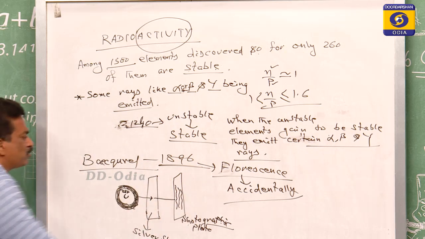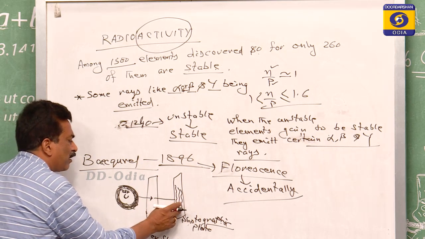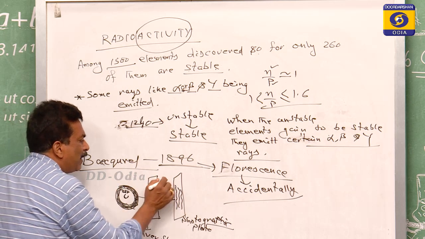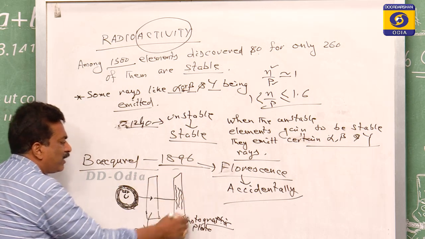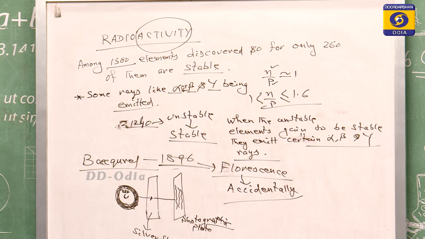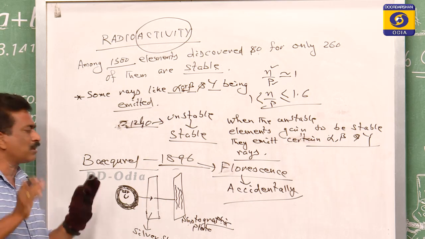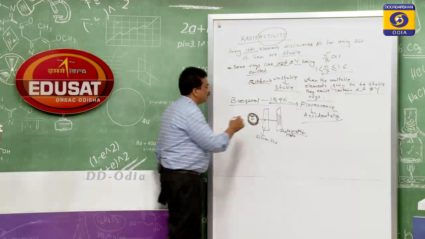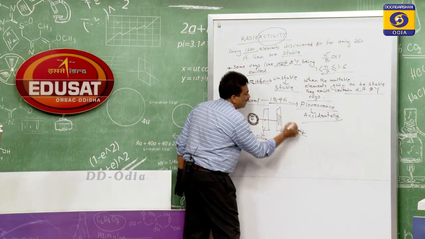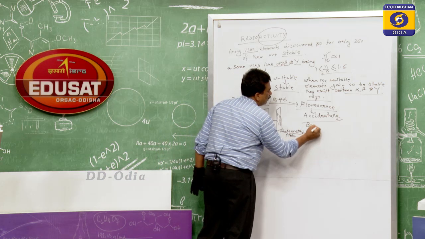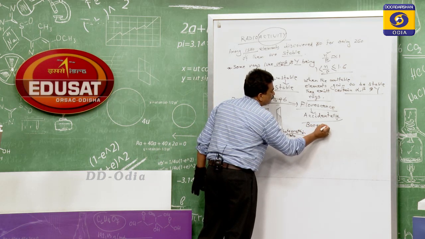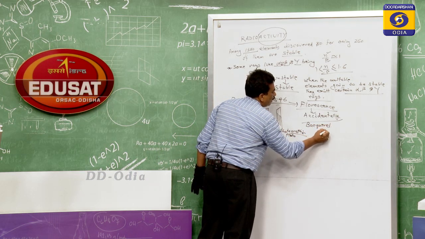In that photographic plate, some black spots were formed. When these black spots formed, it was thought that some ray must be affecting the photographic plate. But actually some rays were being emitted, which Becquerel had not thought of. Therefore such rays are also known as Becquerel rays.